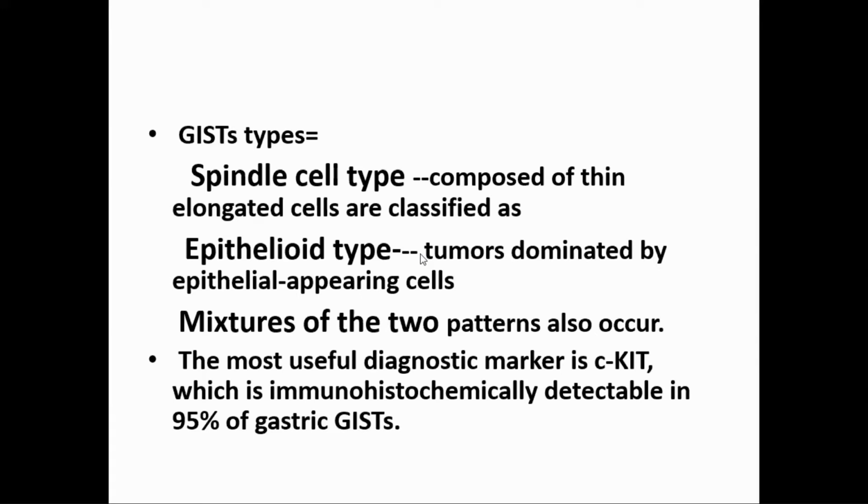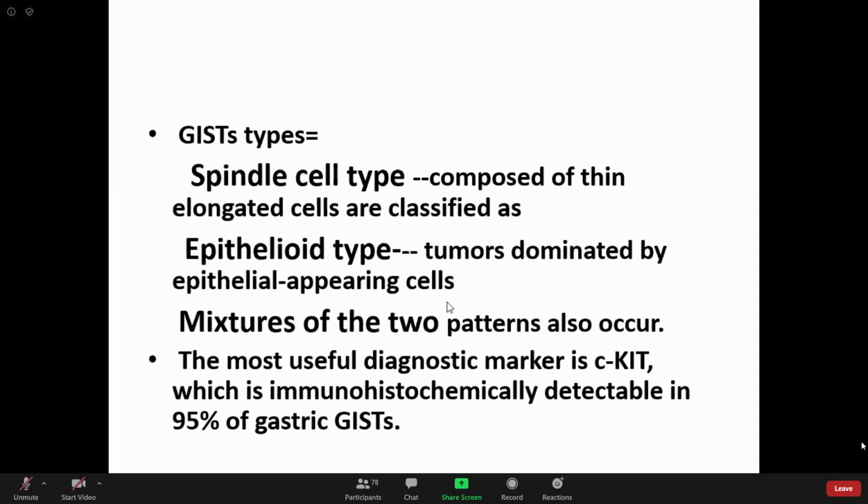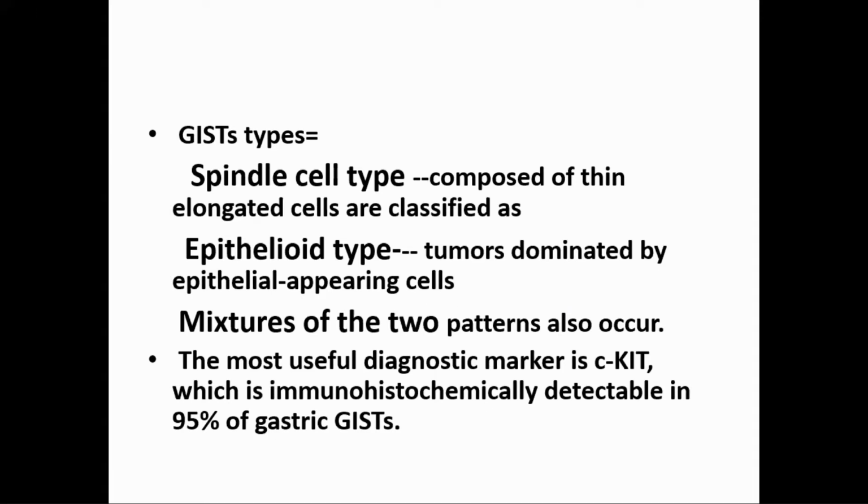It is a stromal tumor, two types, spindle cell type, epithelial cell type, or mixture of both. c-KIT is the immunohistochemical stain which is present in 95% of the GIST cases of the stomach. Now it is a very large tumor arising from the stroma. It can project inside the lumen of the stomach, or it can project outside, means serosa.